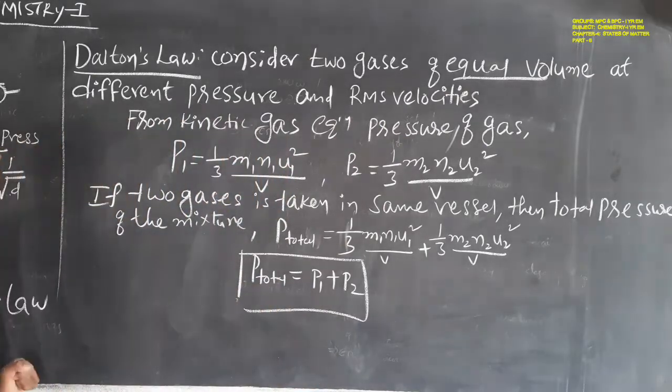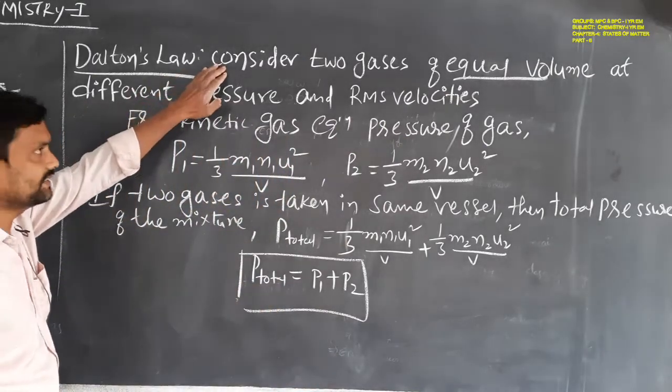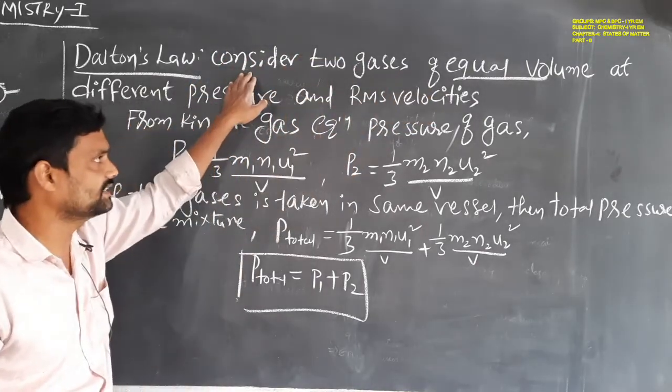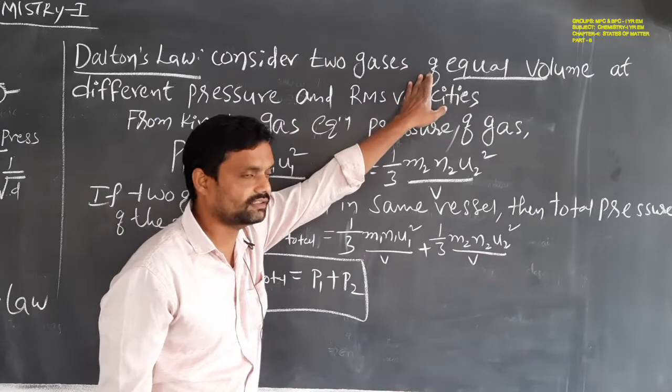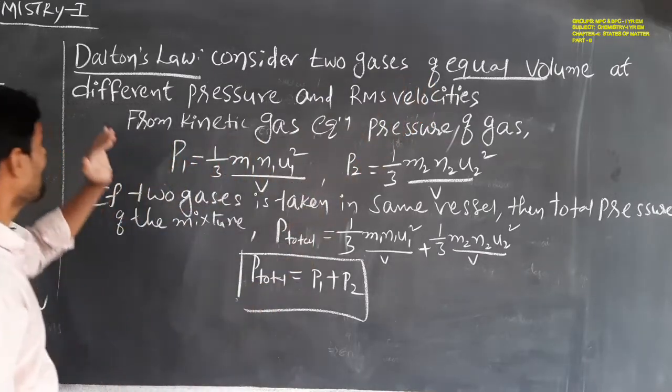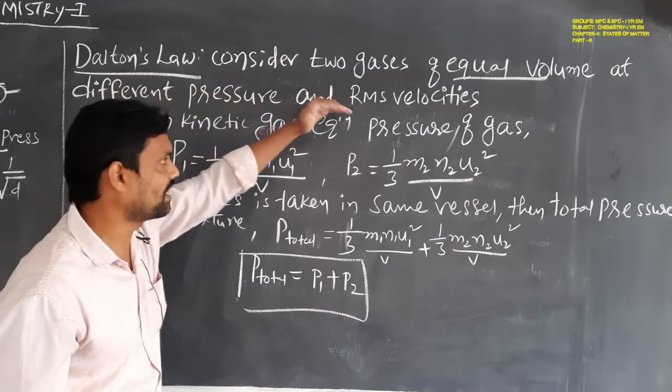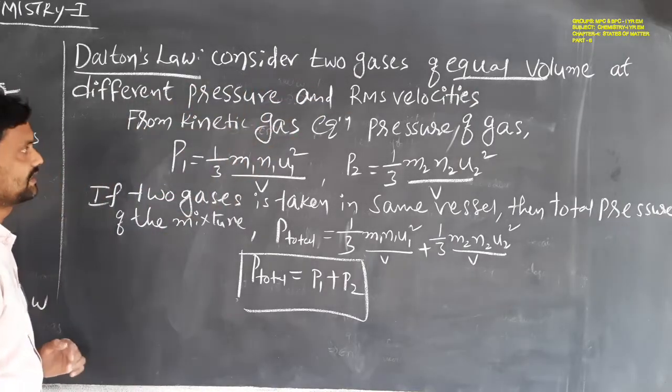What is the condition, students? Consider any two gases of equal volume at different pressures and different RMS velocities.